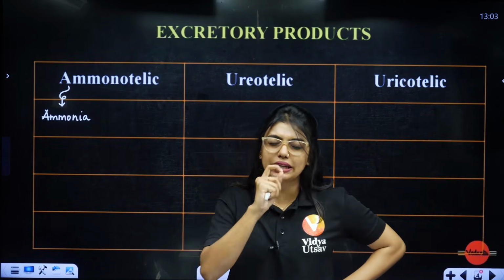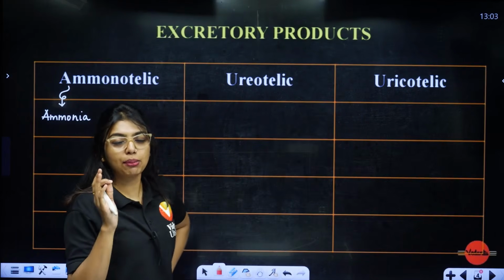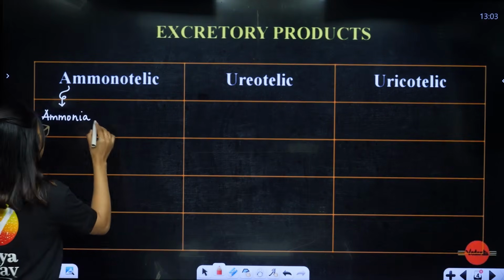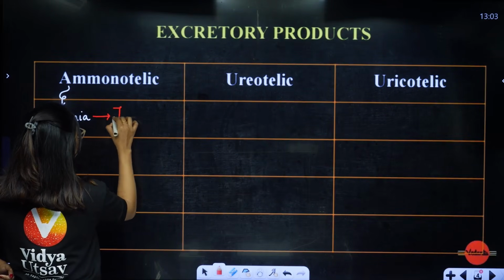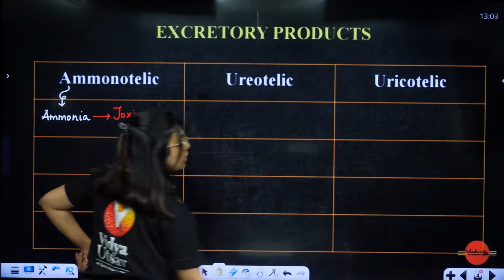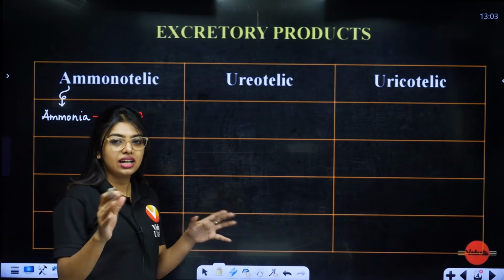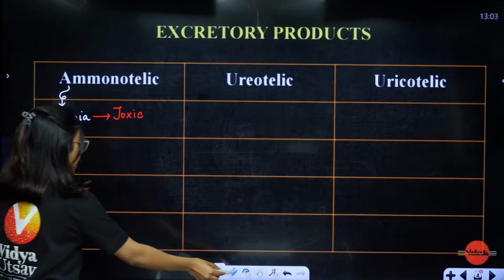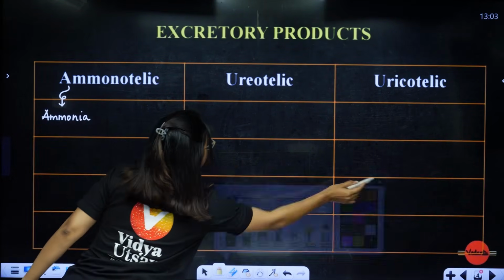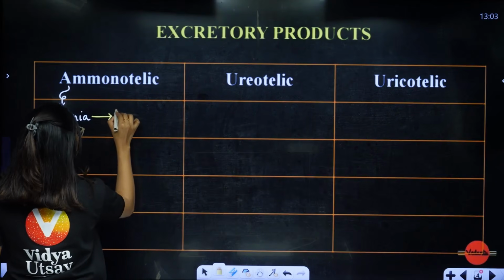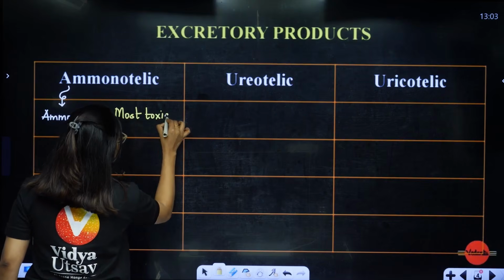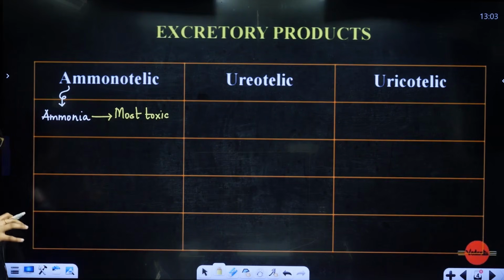That means it has to be readily removed from the body. The moment it enters our body, somehow we have to break it and remove it from our body. So ammonia is very toxic. Clear? Okay, ammonia is the most toxic. Since it is most toxic, it should be readily removed.